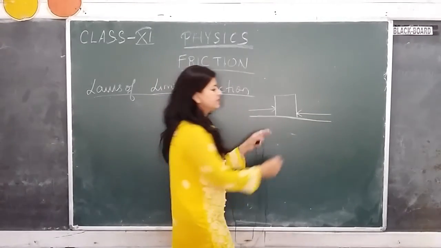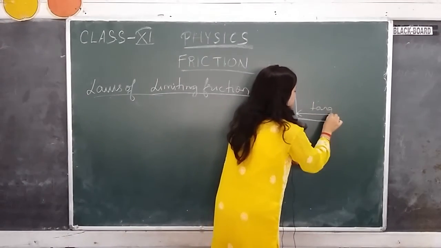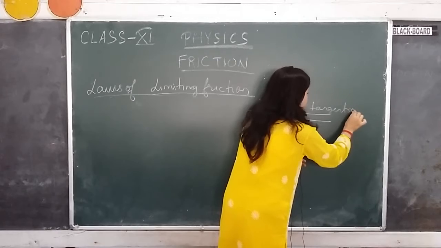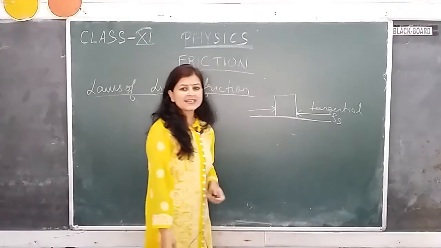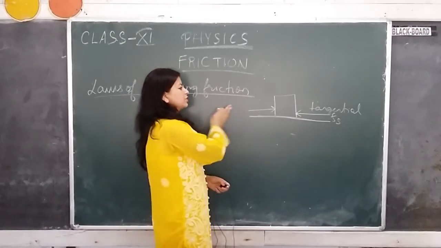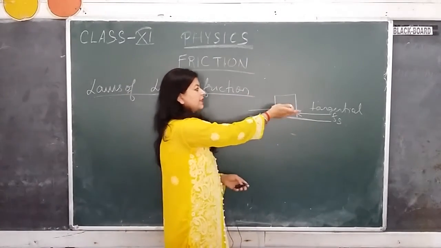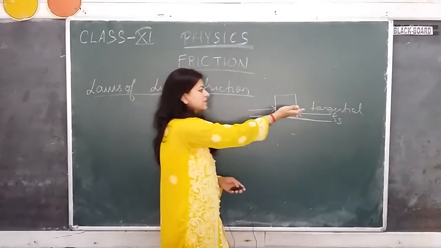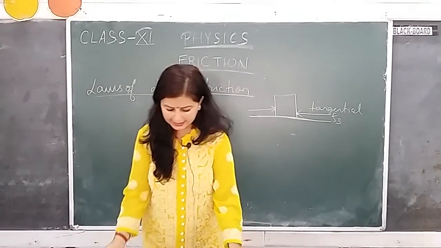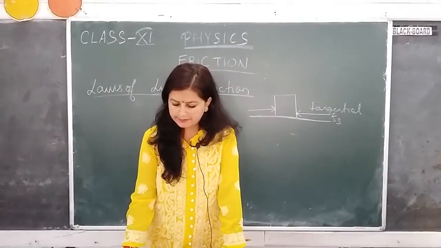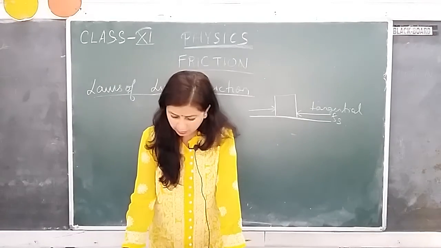This is also called the tangential direction, like drawing a tangent. The force of friction is always directed opposite to the motion. The tendency of motion will be in one direction and the force of friction will be in the opposite direction. That is the meaning of the force of friction being parallel to the surfaces in contact.